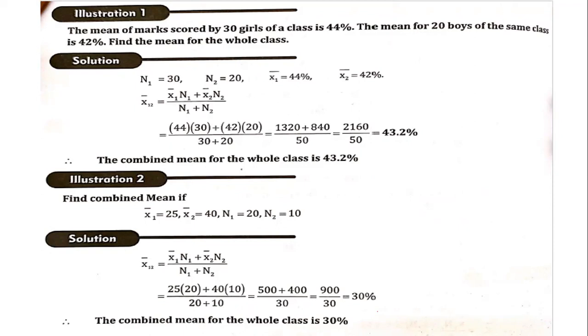The mean for 20 boys of the same class is 42%. Find the mean for the whole class. So here the mean for the 30 girls and 20 boys is given. So we have to add and find out.